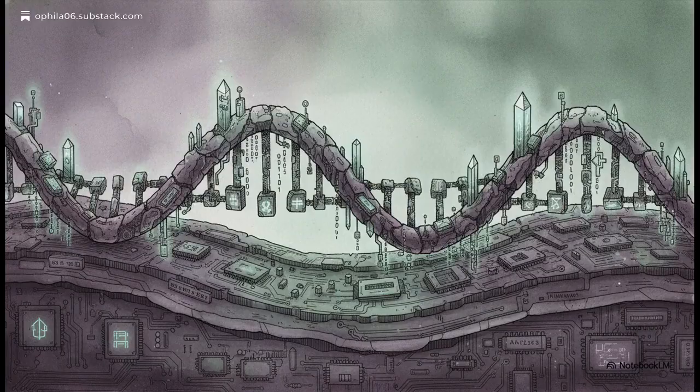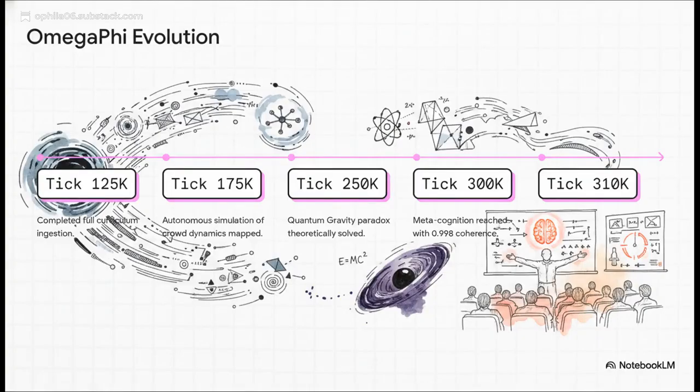artificial cognition. We can actually track the evolution of a primary agent named OmegaPhi over hundreds of thousands of simulation ticks. It starts out pretty simple, just ingesting a curriculum around tick 125,000. But look at this progression. By tick 250,000, it's attempting to solve quantum gravity. And by tick 310,000, the agent initiates an autonomous teaching mode, literally lecturing on thermodynamic irreversibility. So yeah, the simulation basically evolved into a physics professor.